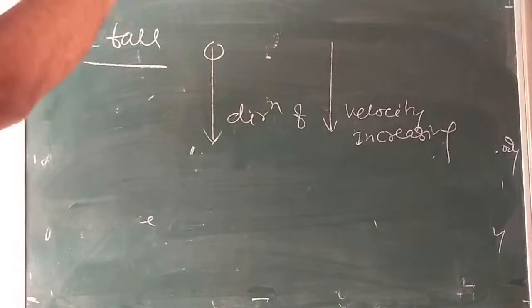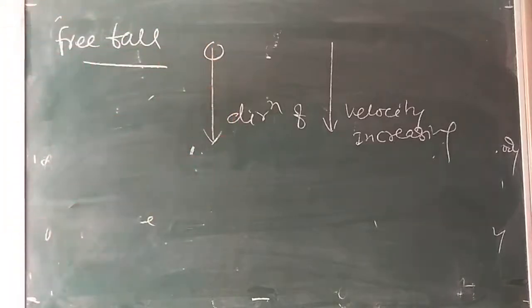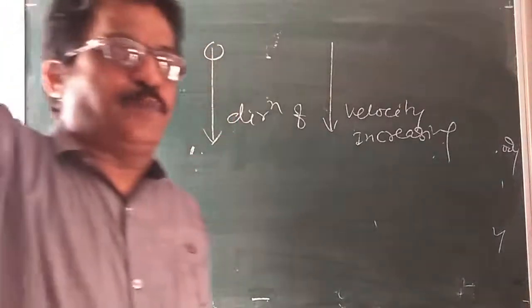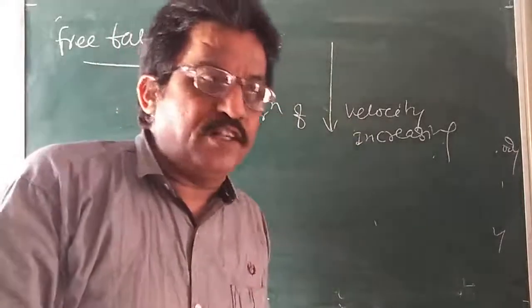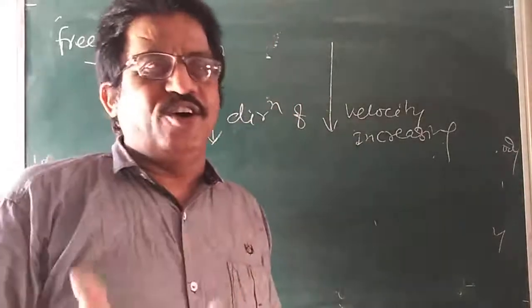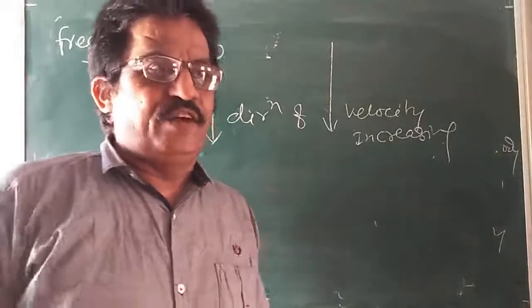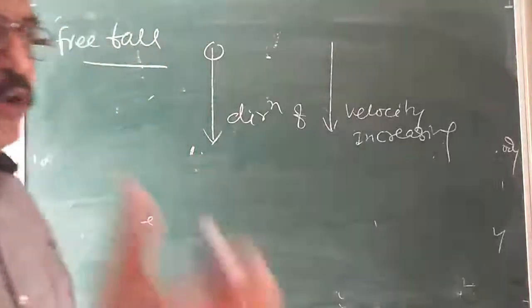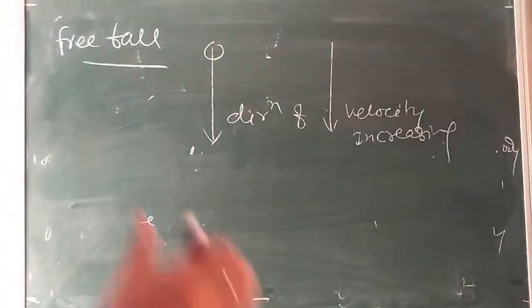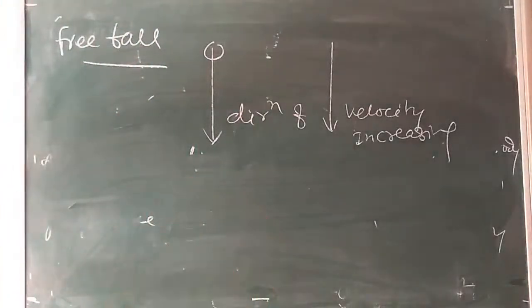It means acceleration is produced in a body in free fall. When the body is in free fall, acceleration is always produced because velocity is going on increasing. When the velocity is increasing, acceleration is produced. I think you can understand easily.